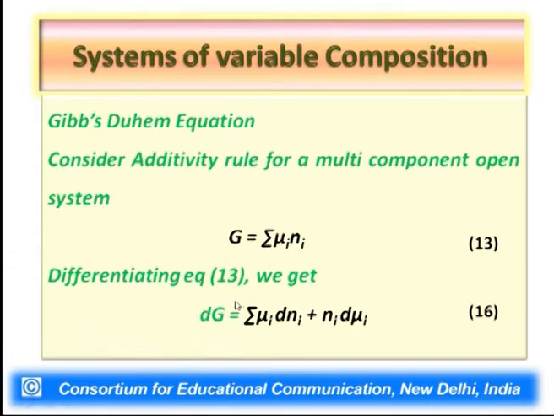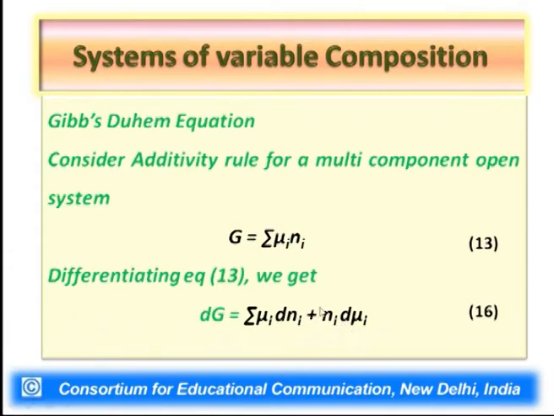What we get is dG on the left hand side. When we differentiate the right hand side, it is important to note that once we differentiate mu i, then Ni is taken as constant, and the other time we keep mu i constant and differentiate Ni. That is simply the product rule which we apply for the differentiation. So dG equals summation mu i dNi plus Ni d mu i.